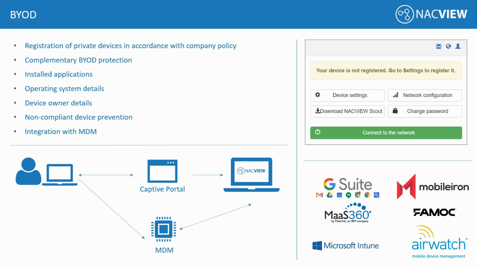We can pull information out of the MDM product into NACVIEW. So, when the device authenticates, we know the serial number and we know who owns that device. Another very common case is a compromised device. The MDM solution can tell if it has been jailbroken. If it detects that it's jailbroken, we can set up a policy to not grant access or to force remediation.